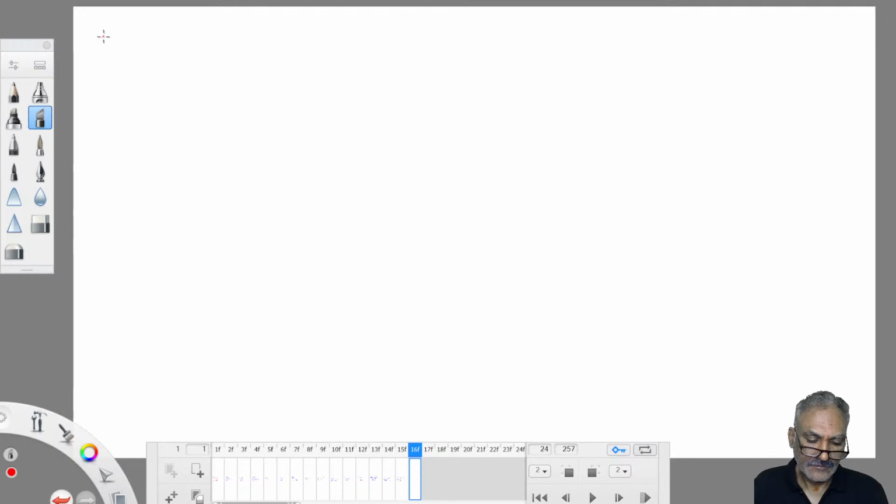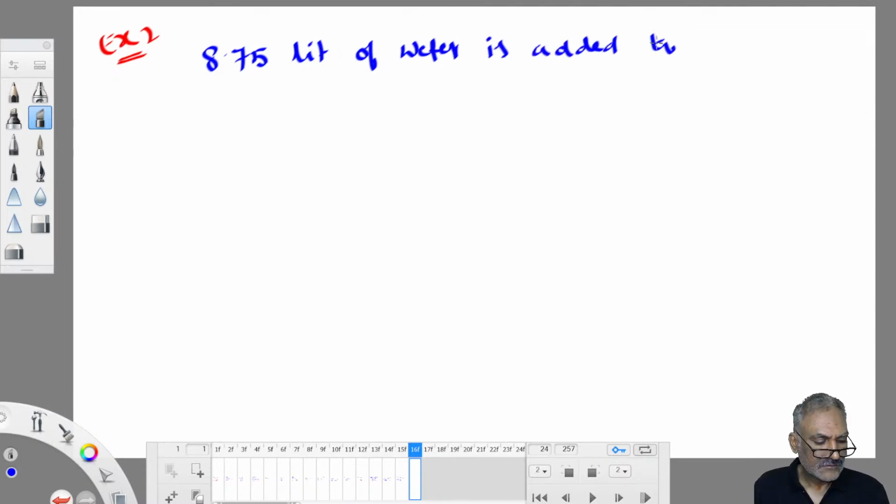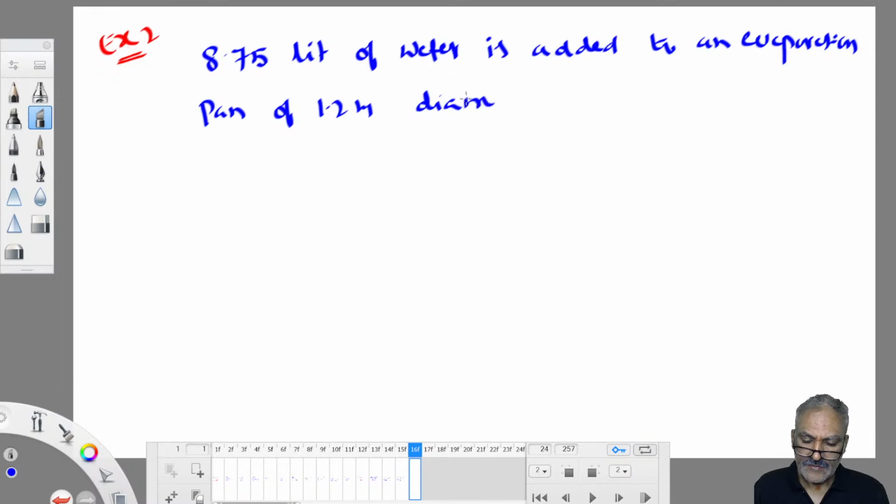Example 2. 8.75 liters of water is added to an evaporation pan of 1.2 meters diameter to bring the water to a stipulated level.